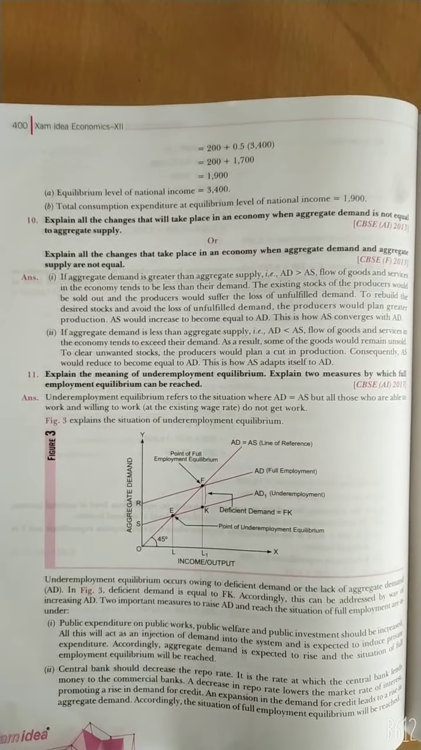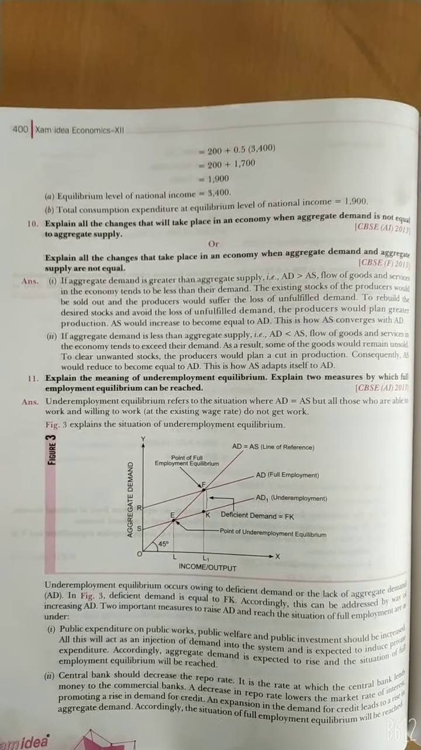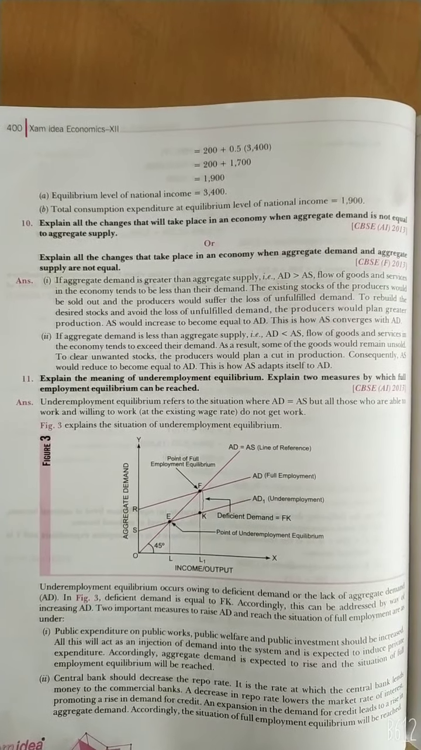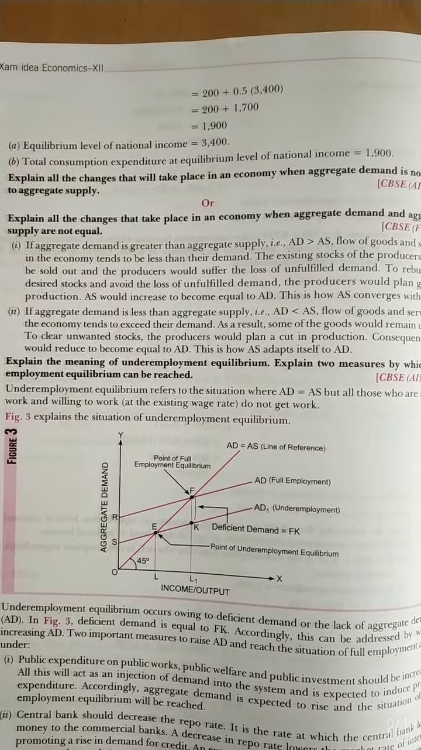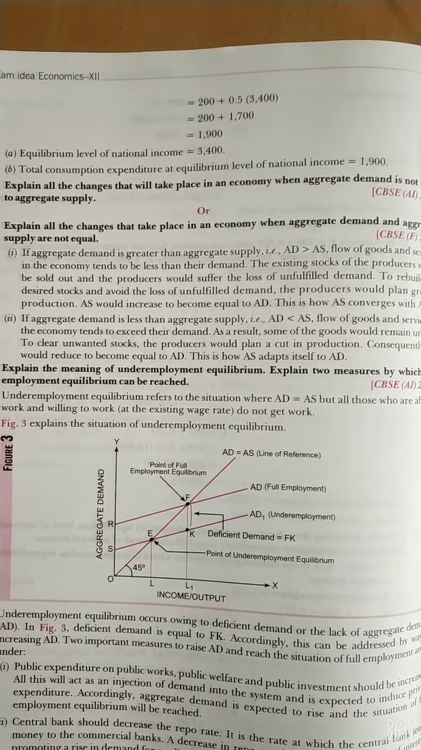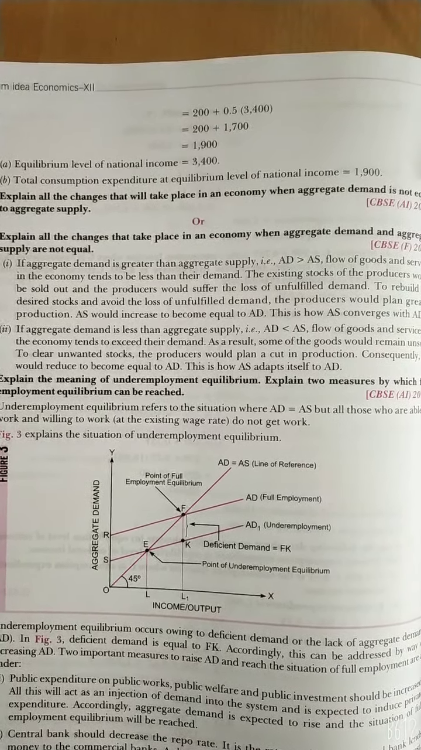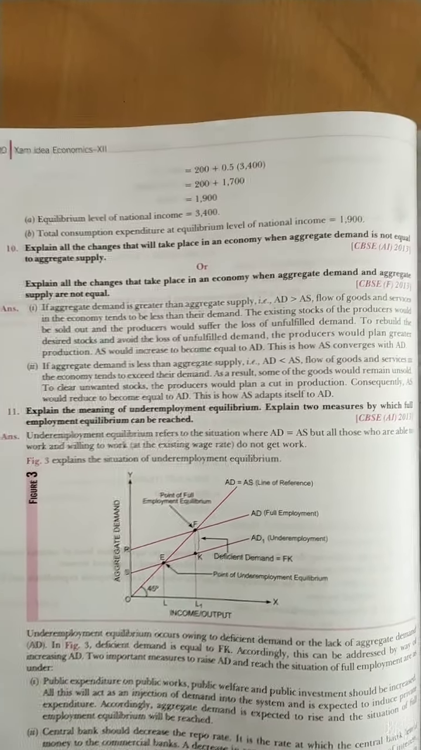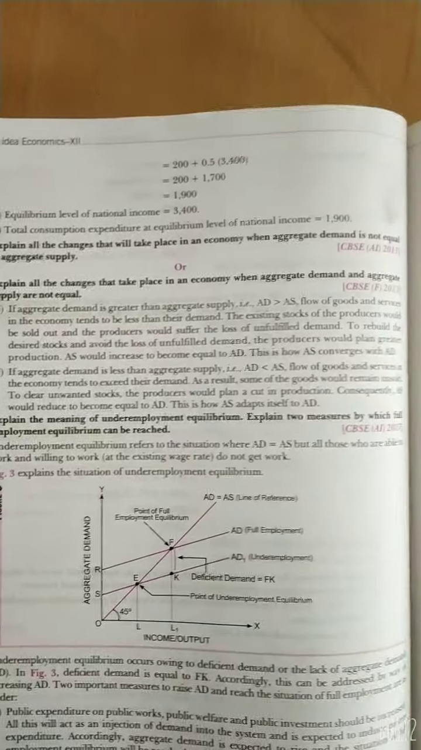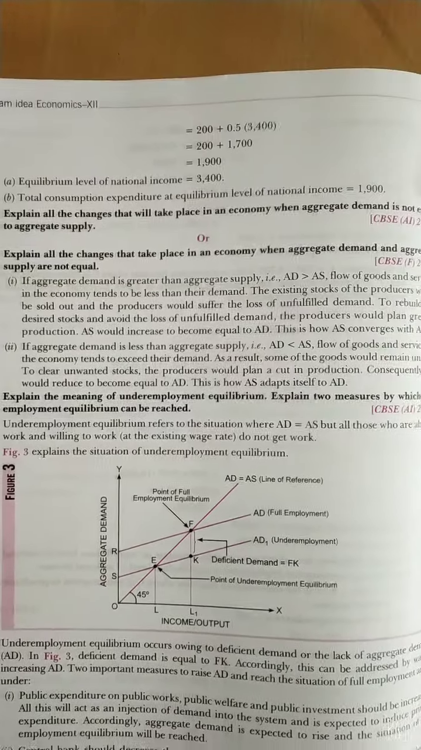Hi students, today we are going to discuss some important questions in the chapter Determination of Income and Employment. Explain all the changes that will take place in the economy when aggregate demand is not equal to aggregate supply, or explain all the changes that take place in the economy when aggregate demand and aggregate supply are not equal.